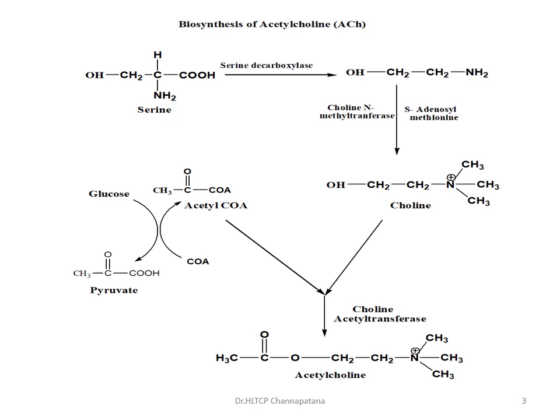Now, usually from the breakdown of glycolysis, glucose is oxidized to pyruvate. Pyruvate is immediately converted to acetyl CoA. So from this acetyl CoA, the acetyl group will be transferred by choline acetyltransferase to form acetylcholine. This acetyl CoA, instead of going into the TCA cycle, transfers its acetyl group and forms acetylcholine.